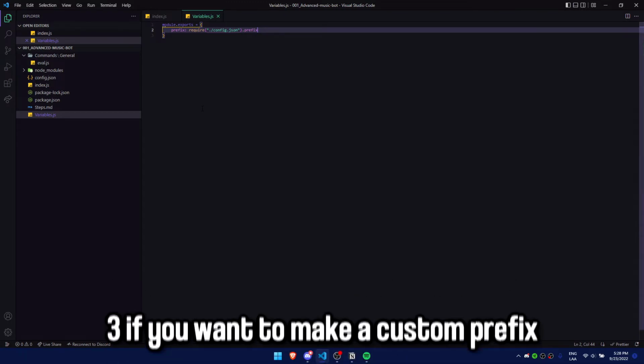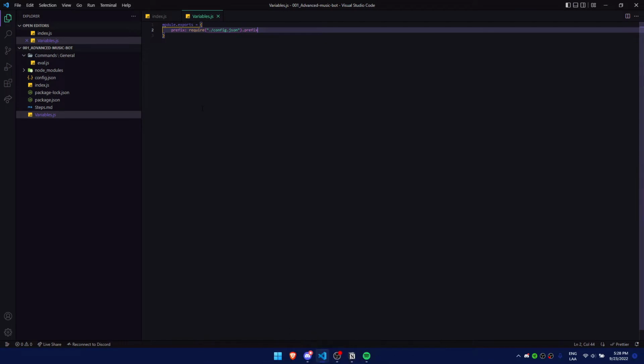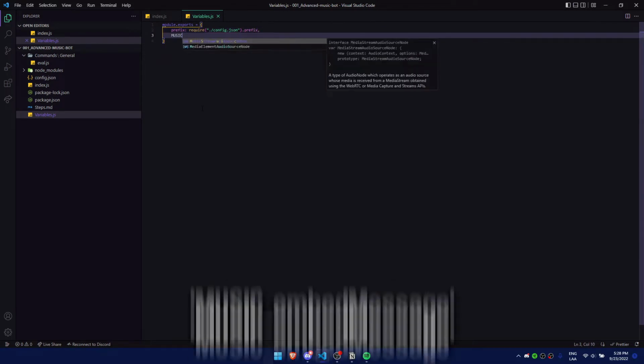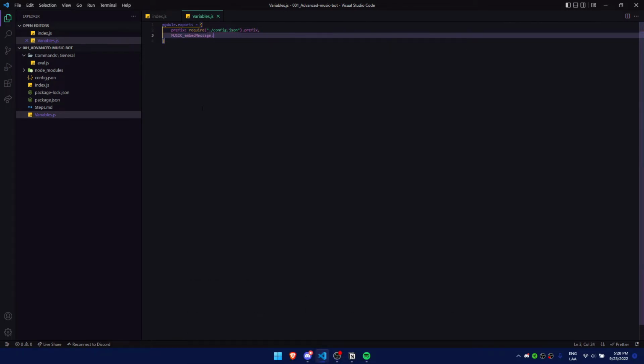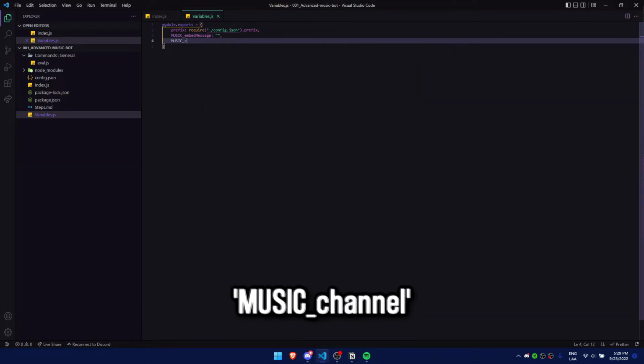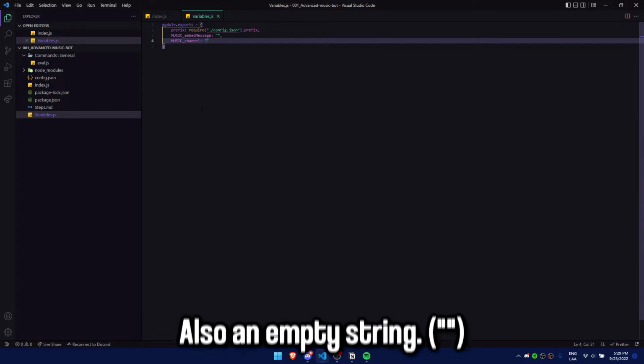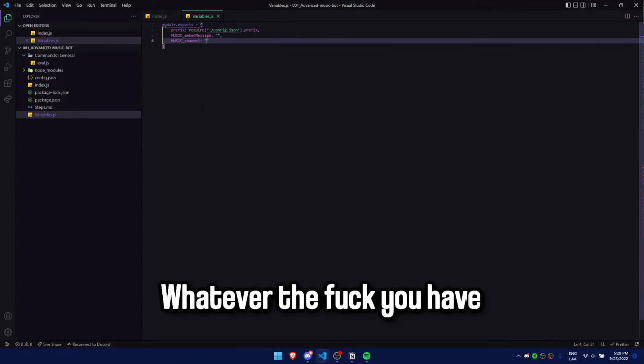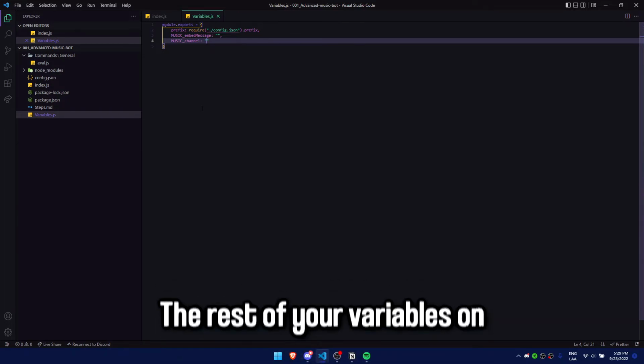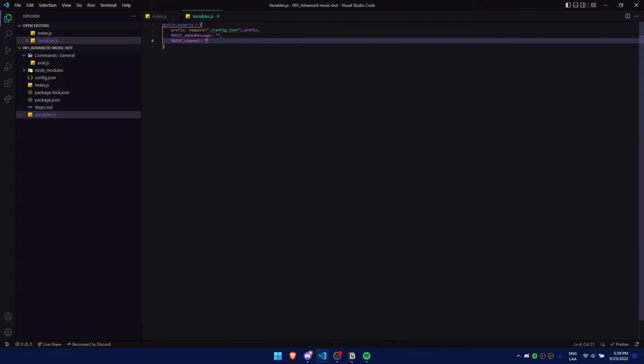The variables we're gonna use this time are only 2. 3 if you wanna make the custom prefix, but that's up to you. The first variable is gonna be called MusicEmbed and its value is gonna be an empty string. The second variable is gonna be MusicChannel, also an empty string. You can add them wherever you have the rest of your variables. I have it on a file separately, so yeah.